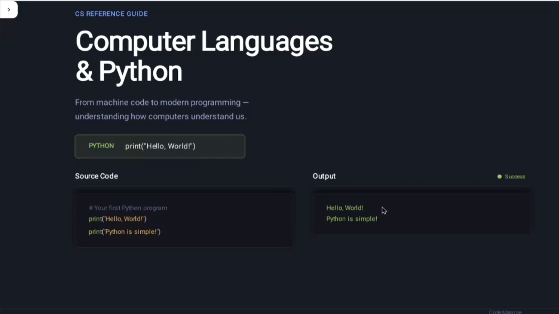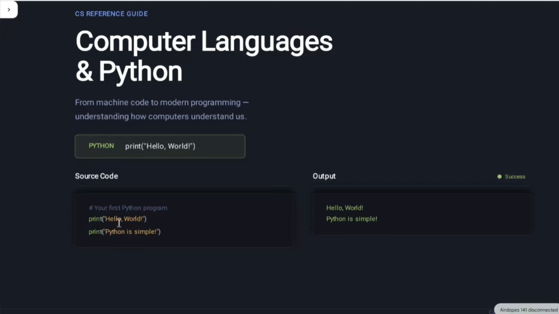So let's start. This is the simple code given here. Python print hello world. The source code is print hello world, and the output is as simple: Hello world. Python is simple. In Python we just printed hello world.